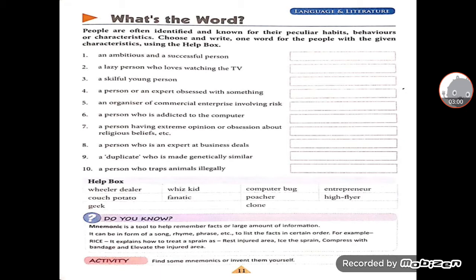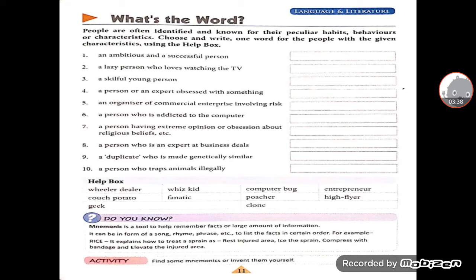So in this page, one more, do you know it is given, that is mnemonic. What is mnemonic? It's a tool to help remember facts or large amount of information. So the information is very large, that is why we are just making the song, rhyme or phrase so that it will be easier to learn. For example, here given RICE, rice. It explains how to treat a sprain as rest the injured area, ice the sprain, compress with bandage and elevate